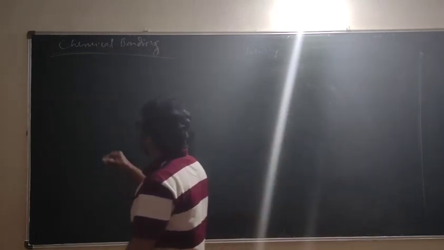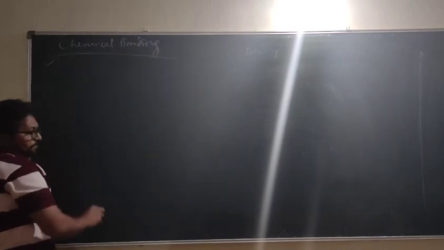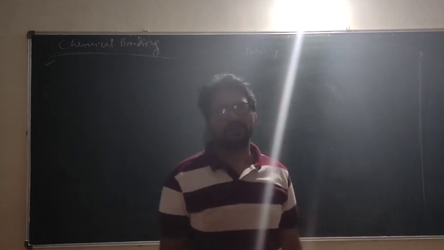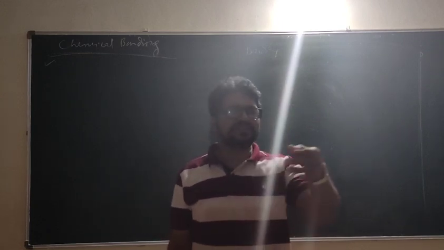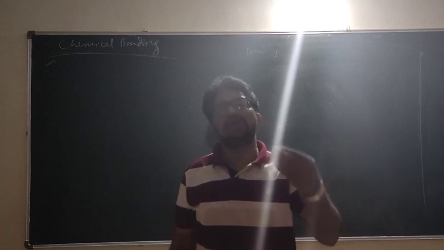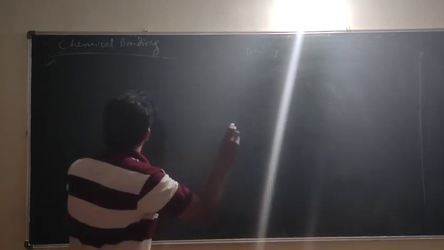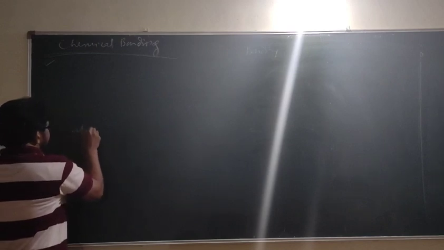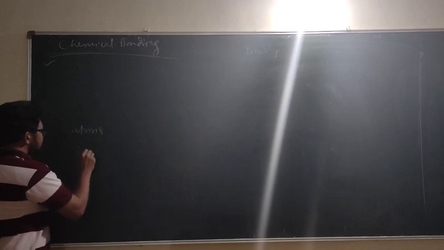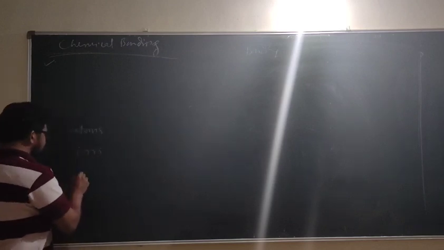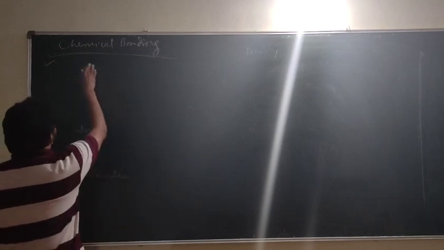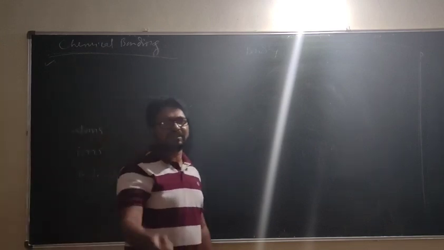Okay, now what is chemical bonding? For example, if I want to tell you the definition, then the question arises, bonding is between what? Bonding can be between atoms. Bonding can be between ions. Even bonding can be between molecules. Then what is bonding? I think you can write this definition.